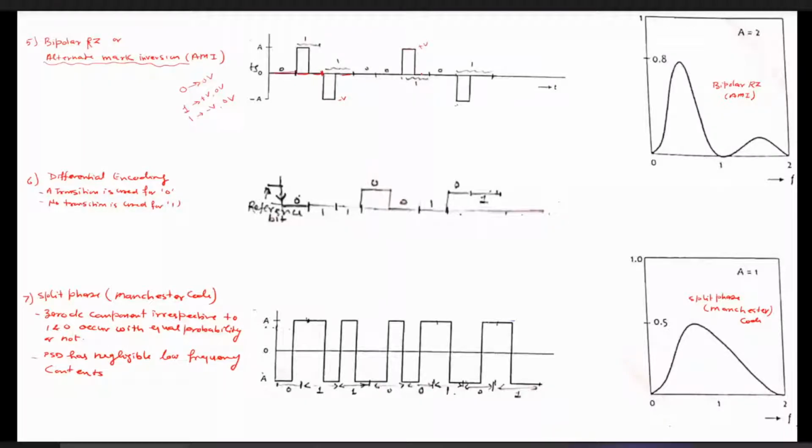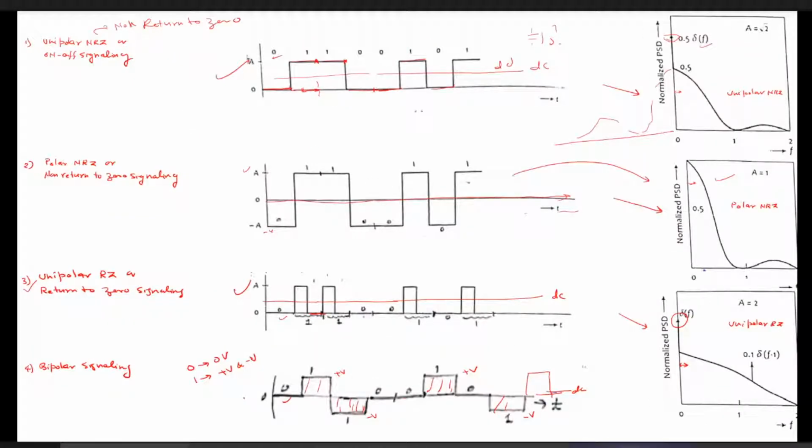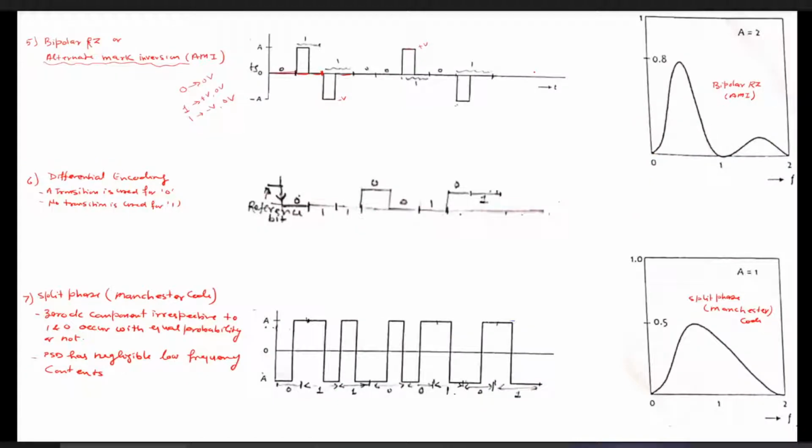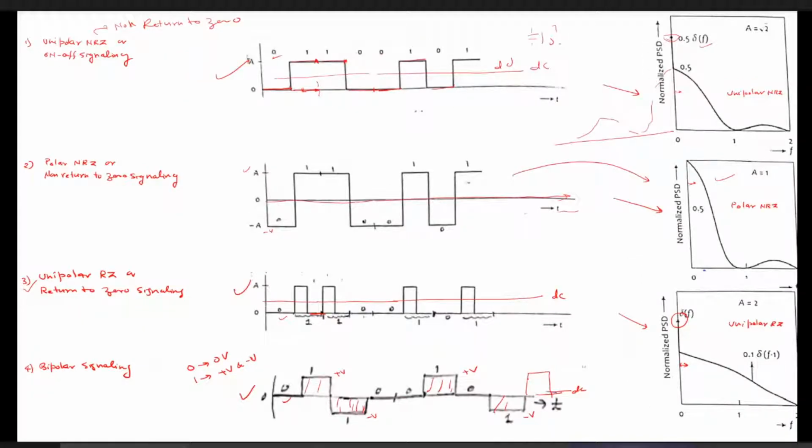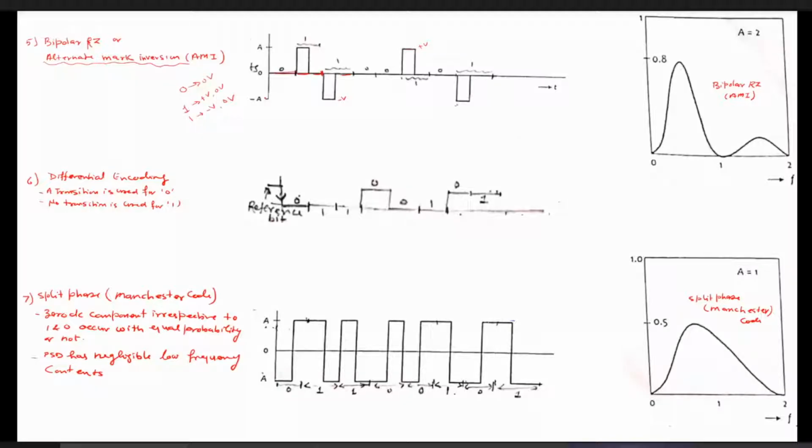So doing that, what happens? It will again have a certain value of the DC term, but relatively, if you compare with the previous one, it will have a smaller DC value. Why? Because this area ultimately becomes half that of the previous case, even if one extra bit appears. And for bipolar returns to 0, if you draw the power spectral density, it will look like this. And as I told you, it has a very small value of the power spectral density near omega equals 0.